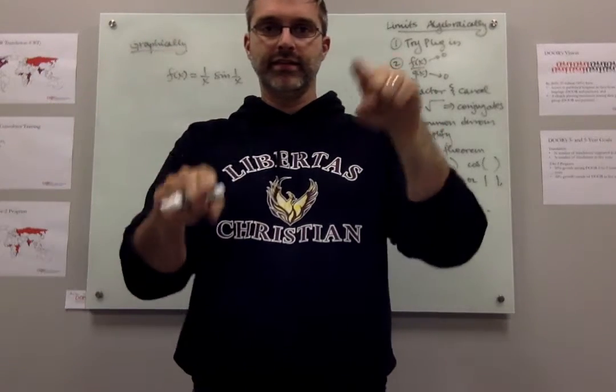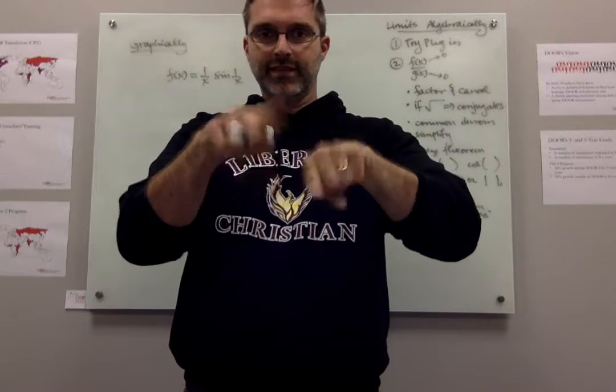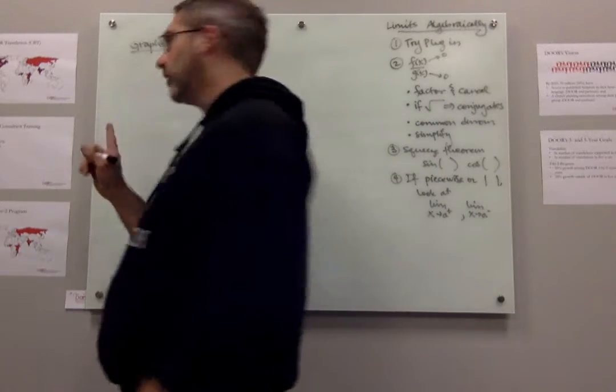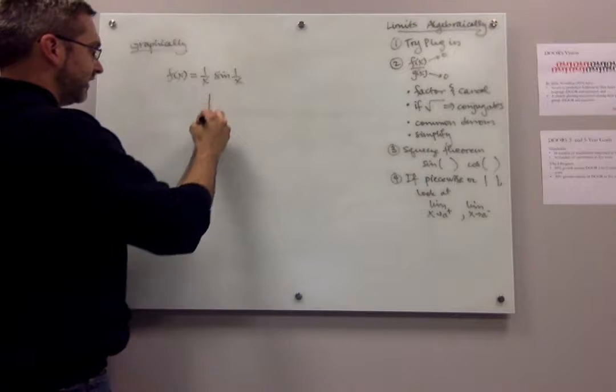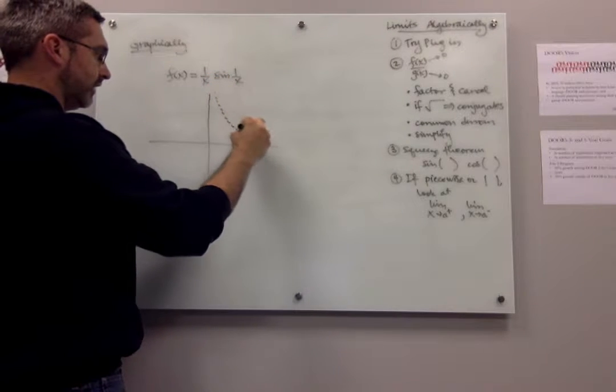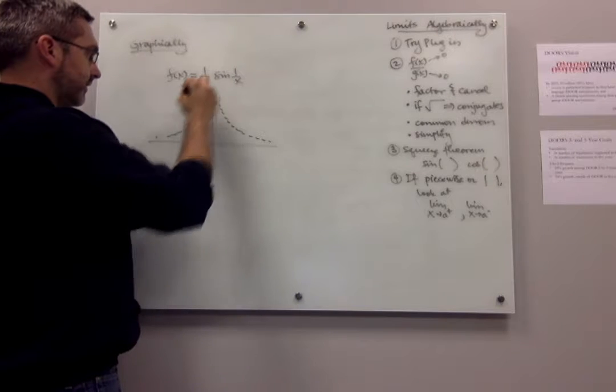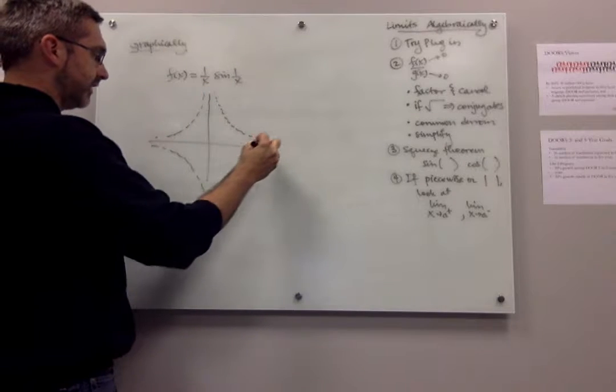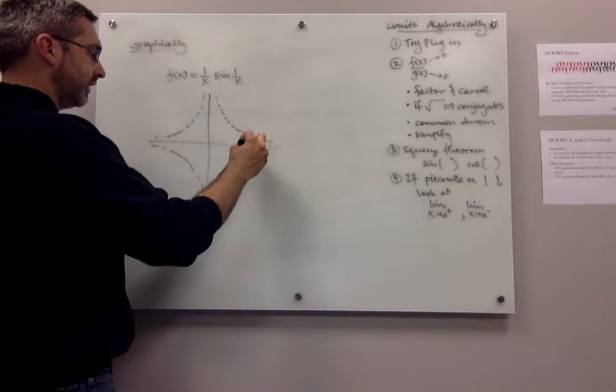That goes like that, right? 1 over x sine 1 over x actually does something even worse. So it ends up looking, if you graphed it, I won't have you graph it now, but if you graphed it, it ends up doing this.